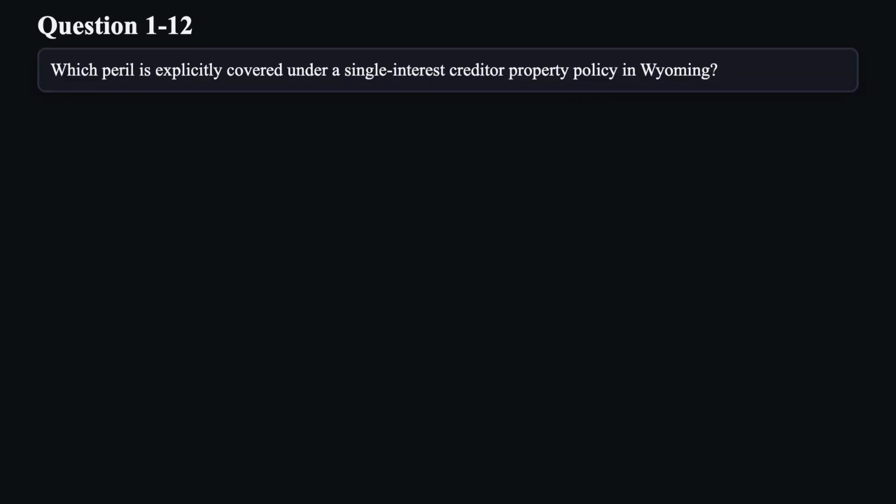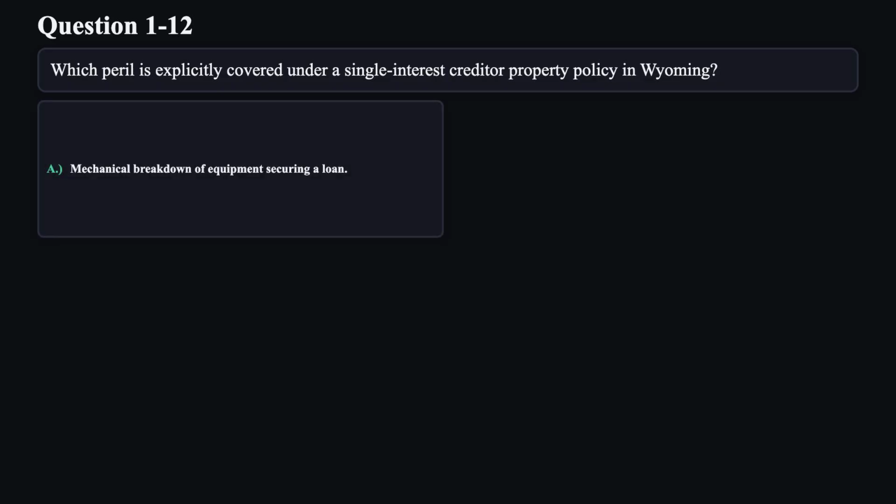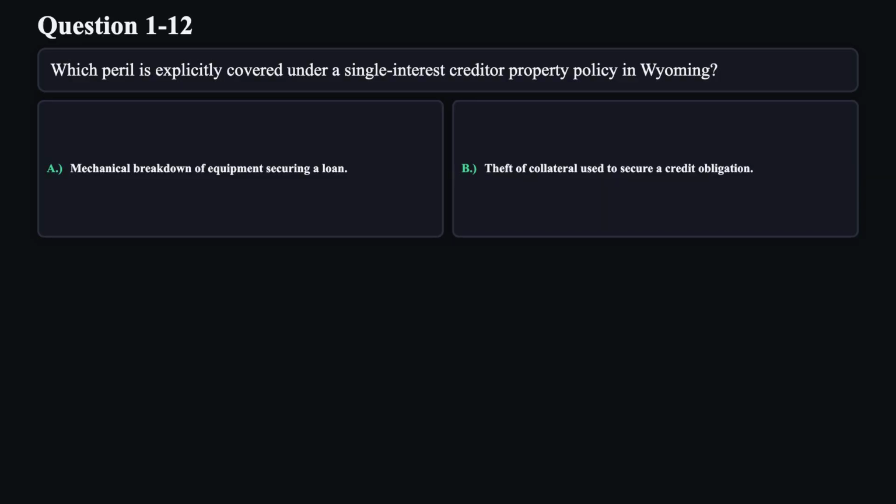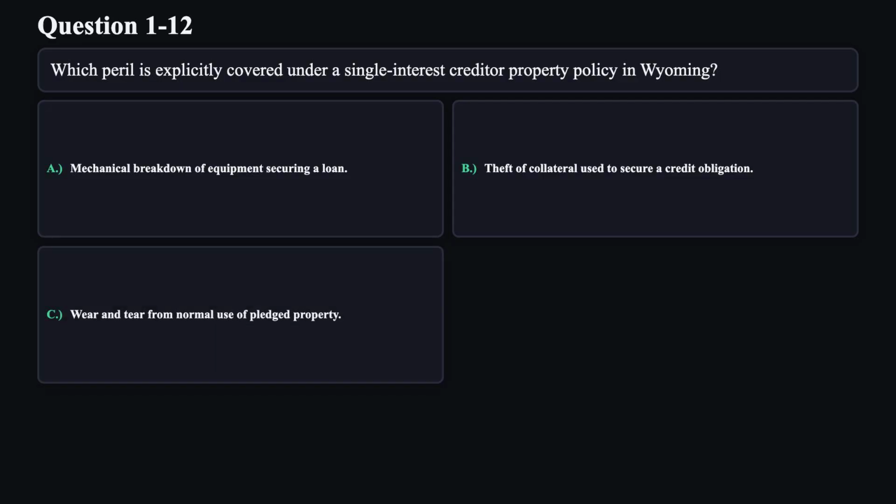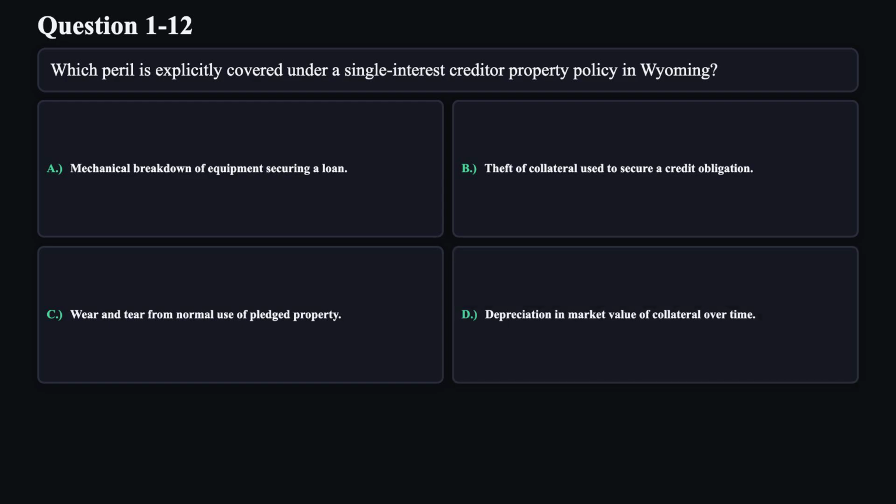Question 12. Which peril is explicitly covered under a single interest creditor property policy in Wyoming? A. Mechanical breakdown of equipment securing a loan. B. Theft of collateral used to secure a credit obligation. C. Wear and tear from normal use of pledged property. D. Depreciation in market value of collateral over time.